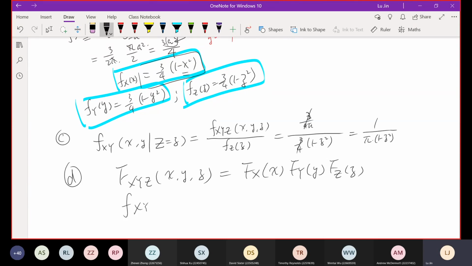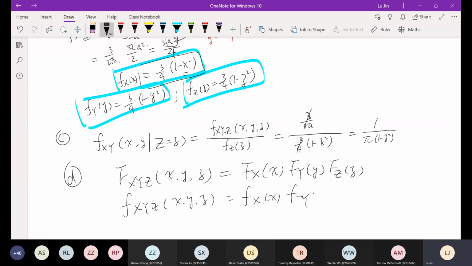Also, the joint PDF must have a similar relationship: the joint one equals the product of the marginal PDFs for the individual random variables. If the random variables are independent of each other, these two formulas must be true.